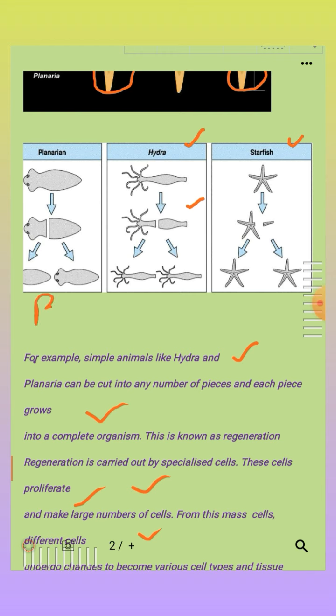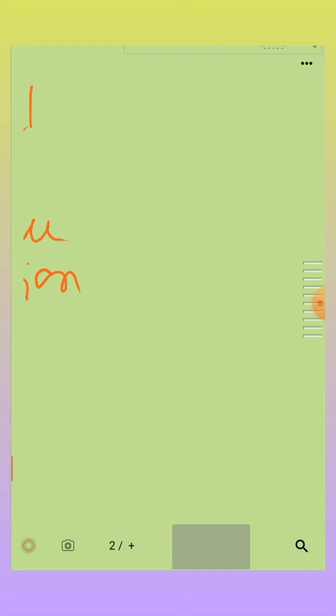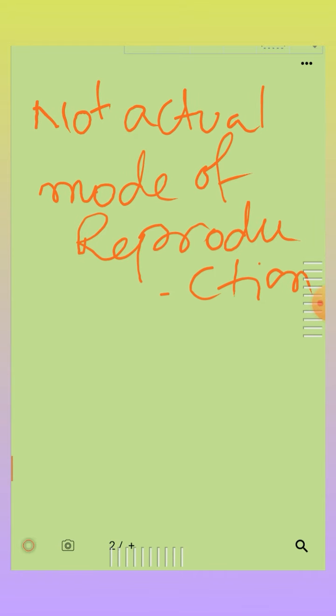That is the actual mode. But regeneration can also be seen in all these three, and this is a specialized feature given by nature to these organisms, so we generally don't consider it an actual mode of reproduction.